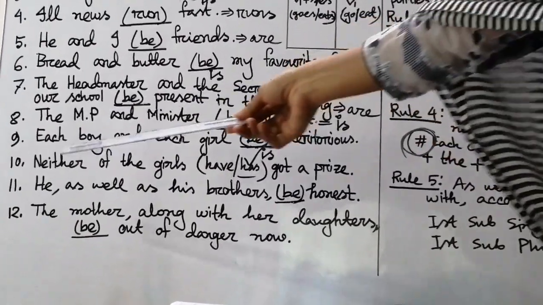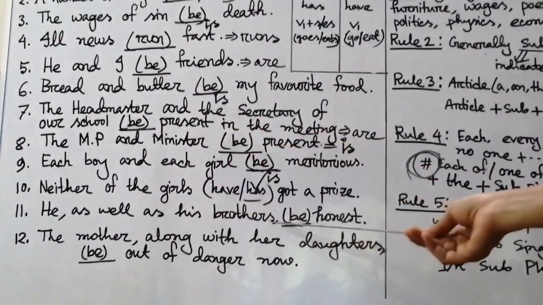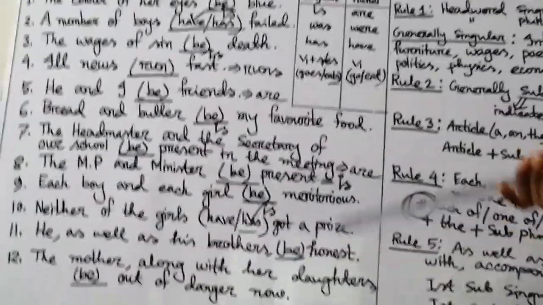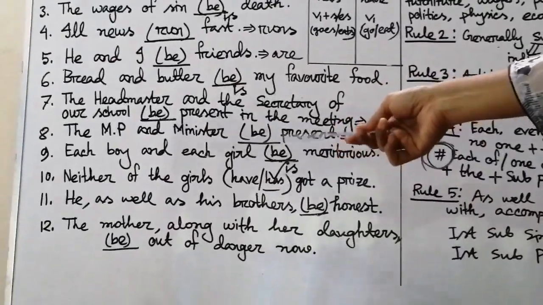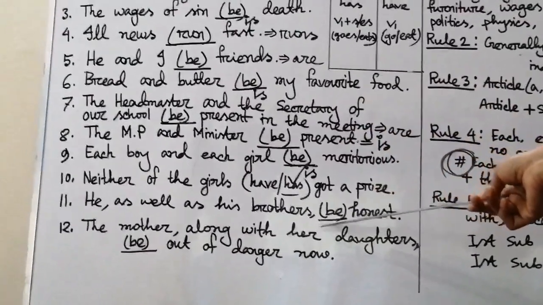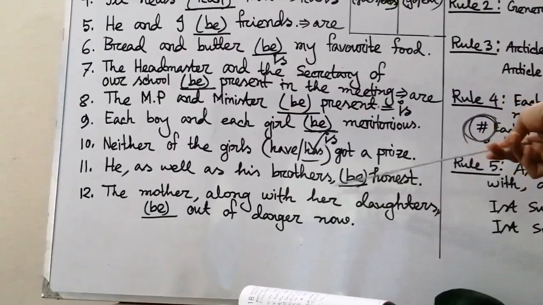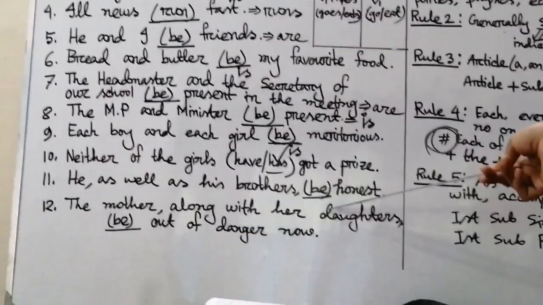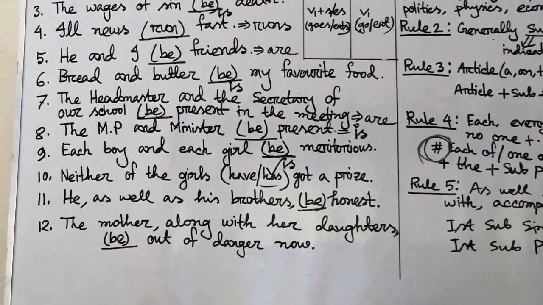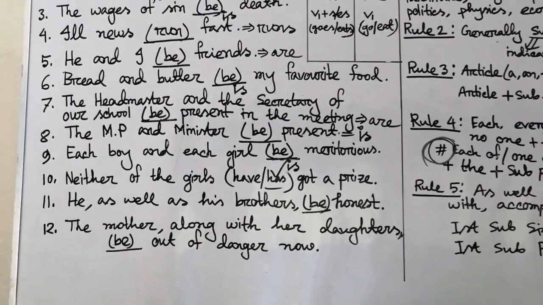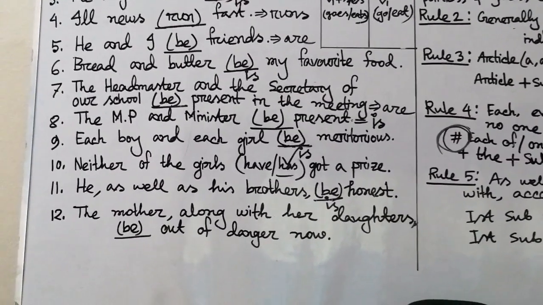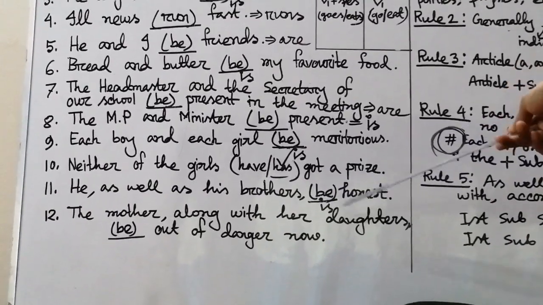If we find that our first subject is singular, our verb will be singular. If we see that our first subject is plural, our verb will be plural. So in sentence number 11, our first subject is he, which is singular. So what will be the correct answer here, my dear students? He as well as his brothers is or are honest? Yes, is honest, not are. Write down please: he as well as his brothers is honest. So in sentence number 11, the right answer will be is.